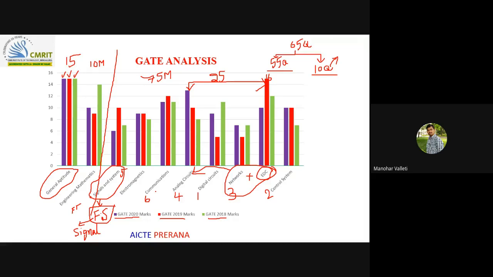It covers analog communication from your syllabus, and it covers digital communication and some other communication concepts also. But among those, the more weightage is in digital communication: information theory and random variables.